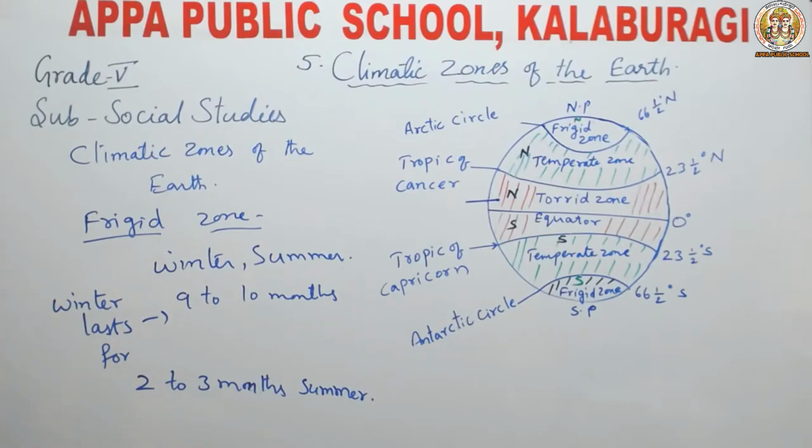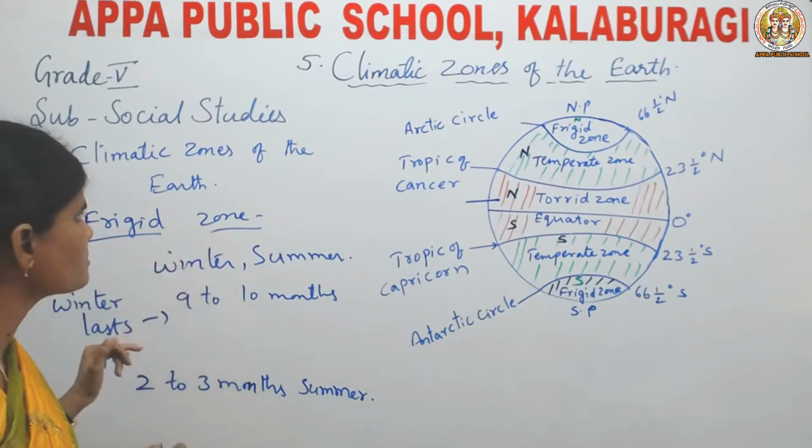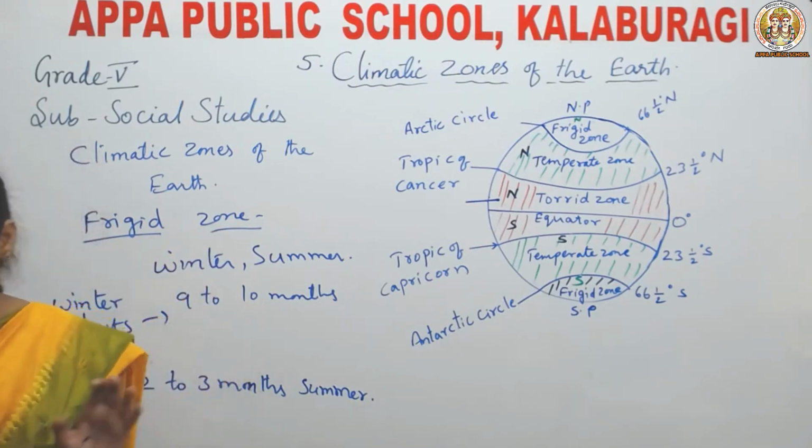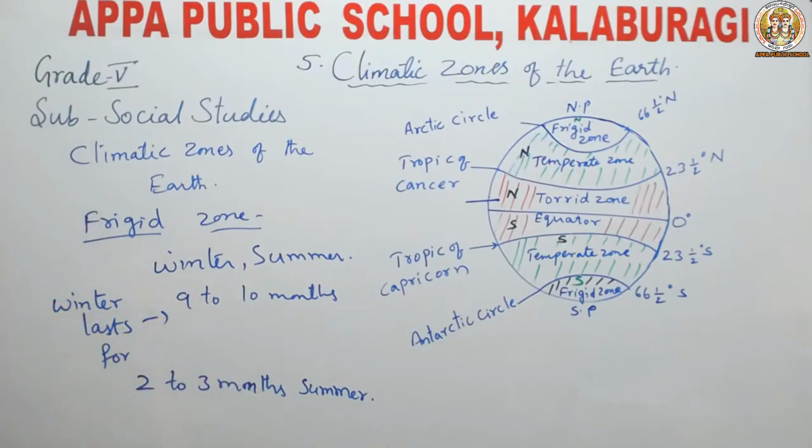This region is extremely cold because it receives the scattered rays of the sunlight. By this I finished the lesson.